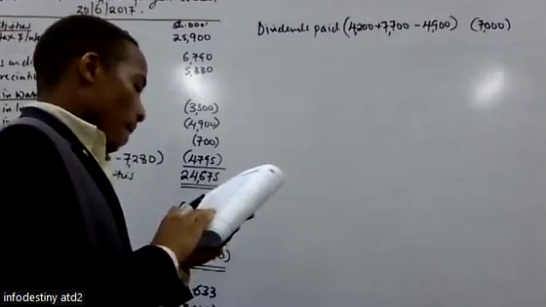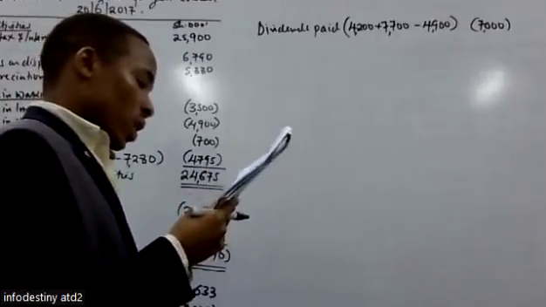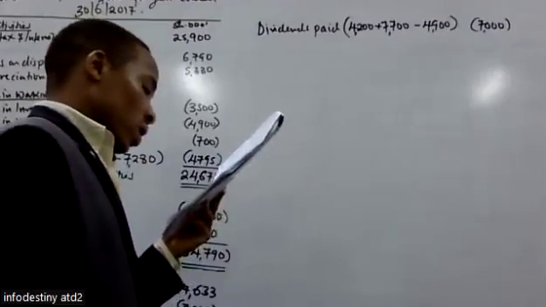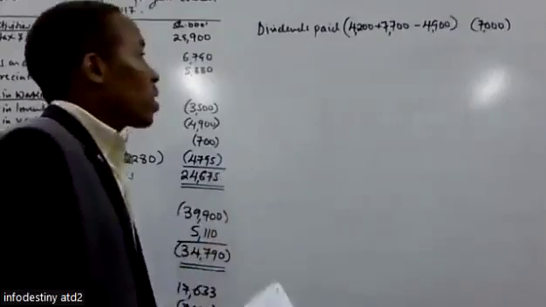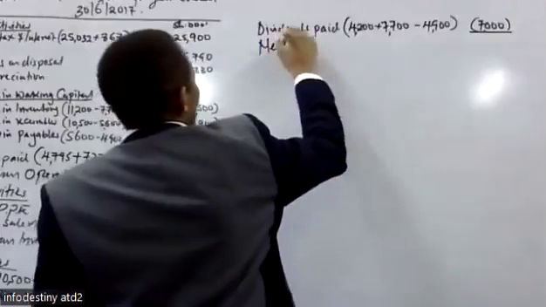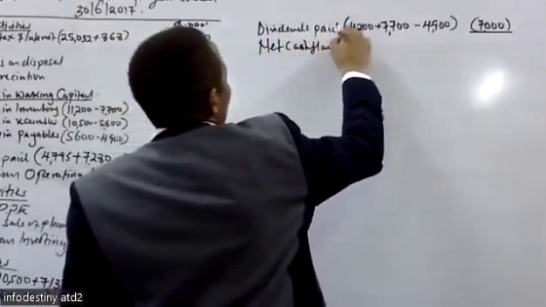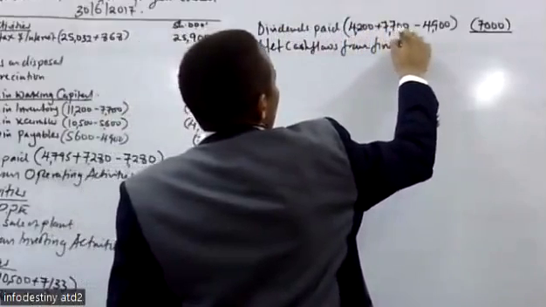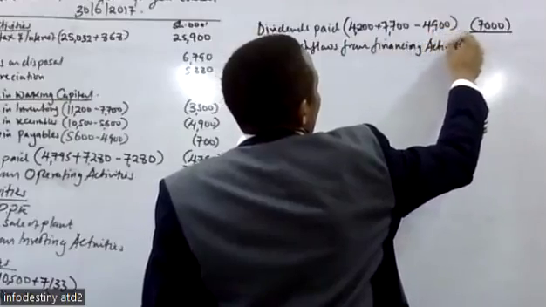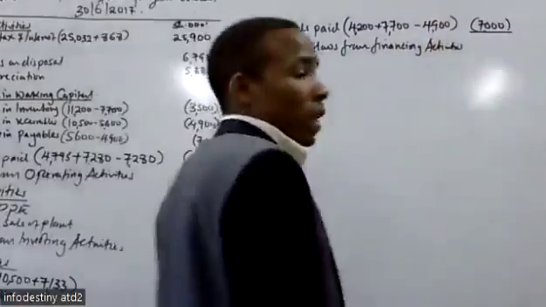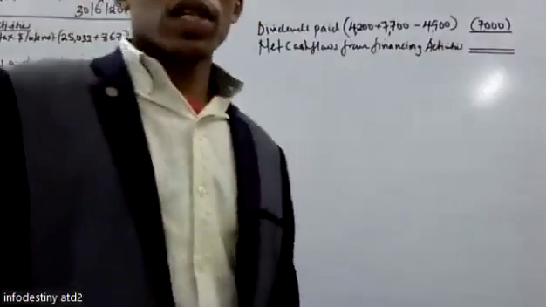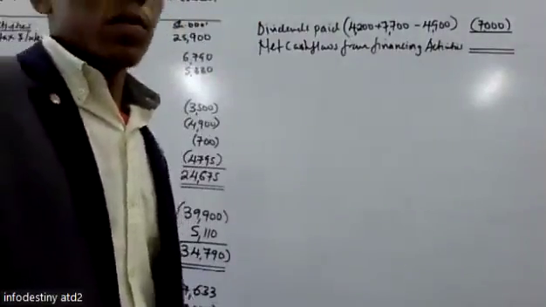So that is it. There's no other item affecting the financing activities. So we can get the net cash flows from financing activities.